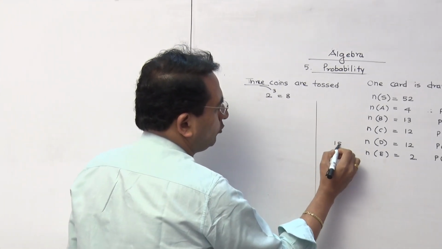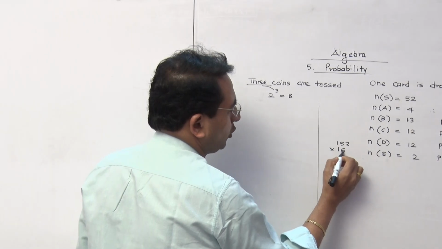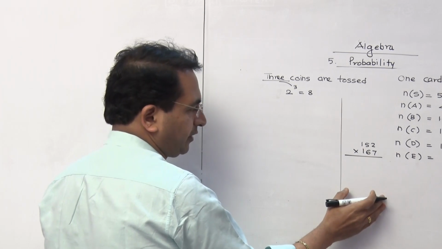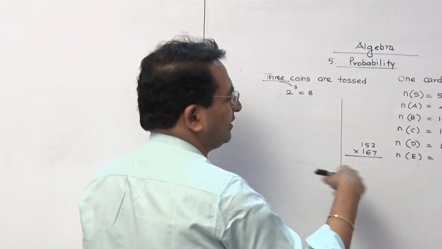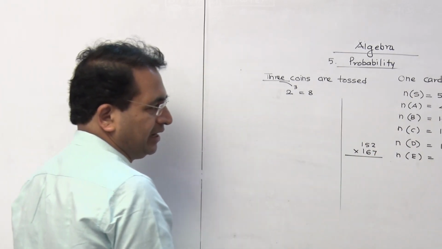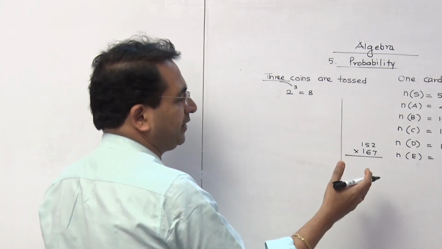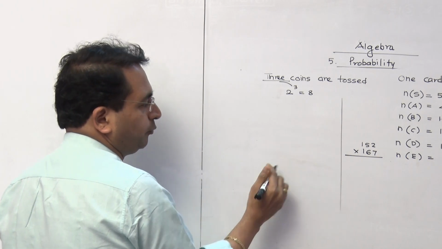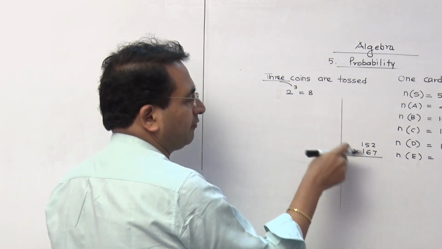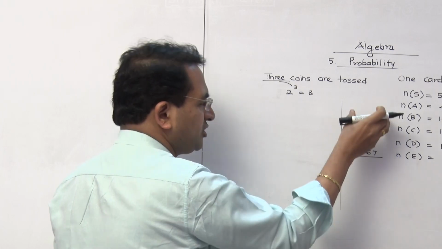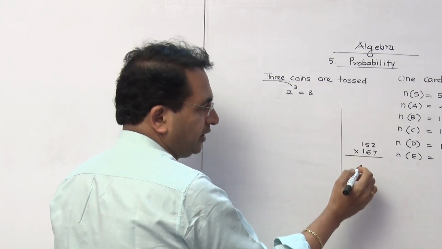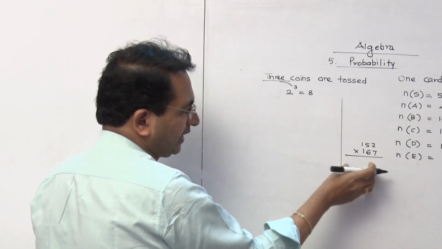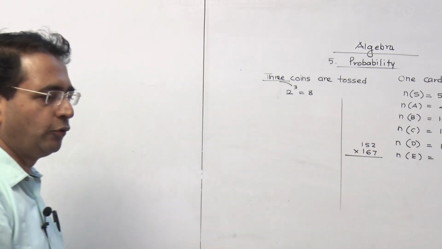Suppose 152 multiplied by 167, write it here. Be specific. Don't do it the way you want on the last page. They're all mixed up things. So do the calculation here and then write the answer here, put the box. Nobody will cut marks for doing the rough work here. Just draw the line and do it. There is no need to write rough work elsewhere. Whatever calculation you do, the examiner will understand what you are doing.